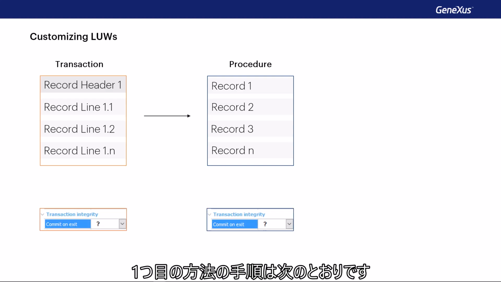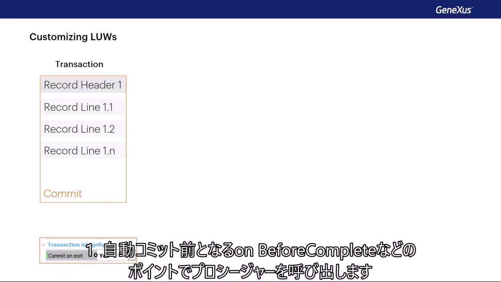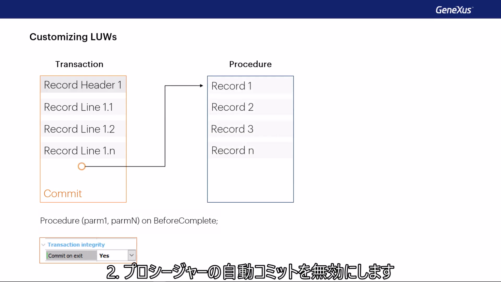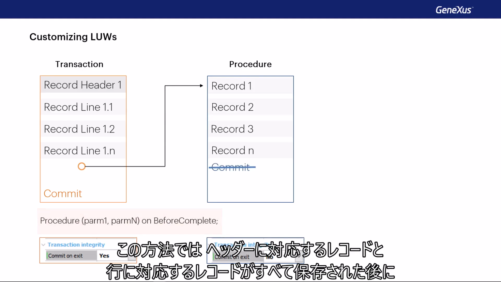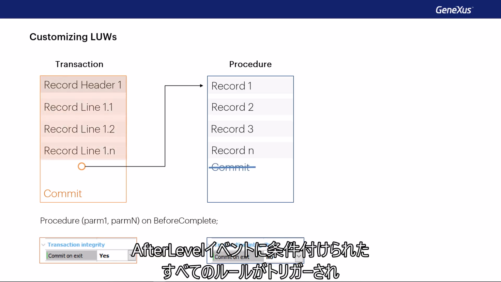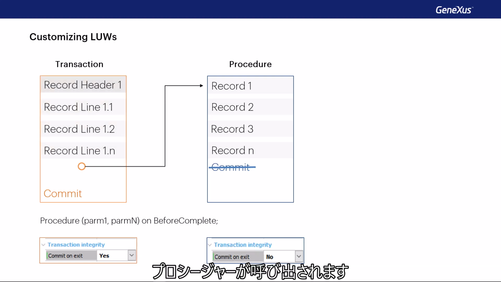One option is to follow these steps. 1. Invoke the procedure at some point prior to the automatic commit. For example, on before complete. And 2. Disable the automatic commit of the procedure. In this way, the procedure will be invoked after all the records have been saved, the one corresponding to the header and those corresponding to the lines, having already triggered all the rules conditioned to after-level events.